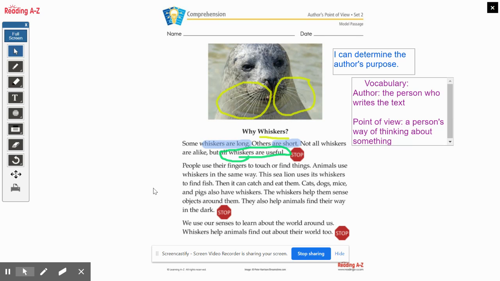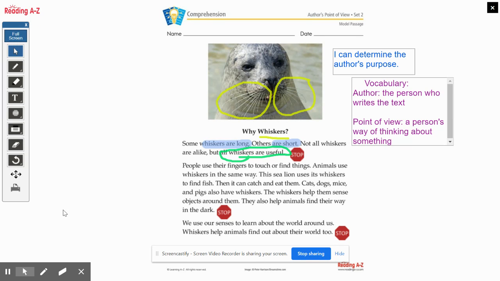People use their fingers to touch or find things. Animals use whiskers in the same way. The sea lion uses its whiskers to find fish. Then it can catch and eat them. Cats, dogs, mice, and pigs also have whiskers. The whiskers help them sense objects around them. They also help animals find their way in the dark.